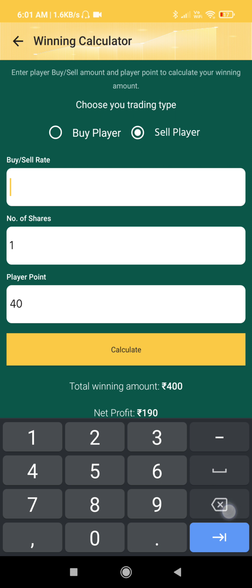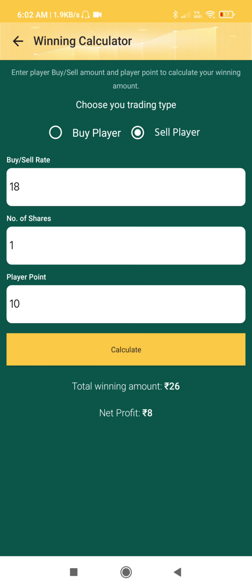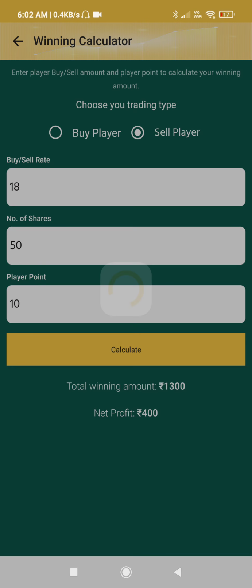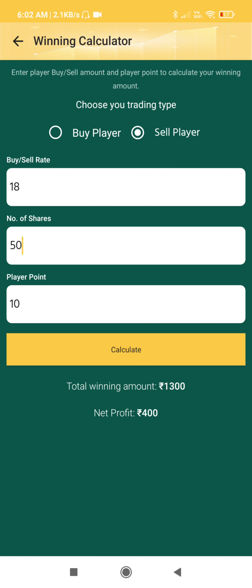Now let's come to what is sell player. Suppose the sell rate was 18, and the player got only 10 points. Then you are selling a player because you think that this player will not perform today. You can see the net profit is 8 rupees. In that way, if you purchase a couple of shares, the profit will be higher. So I think you got what is buy player and what is sell player.